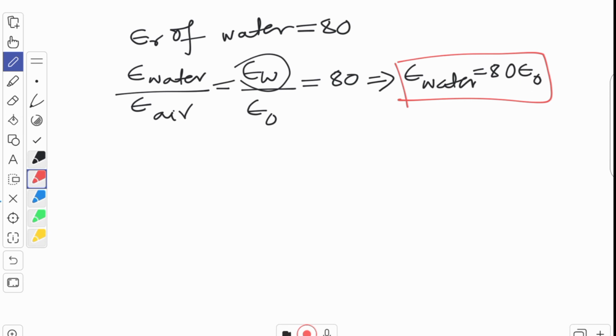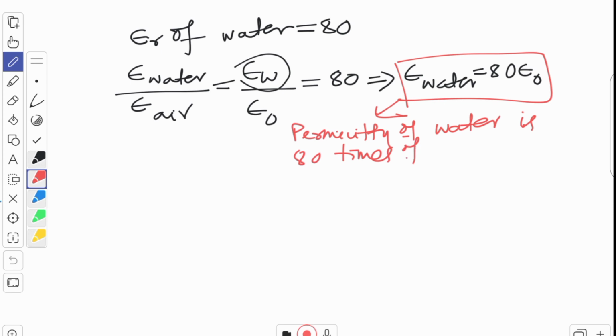Okay children. So this means permittivity of water is 80 times of permittivity of air, or you can say vacuum.